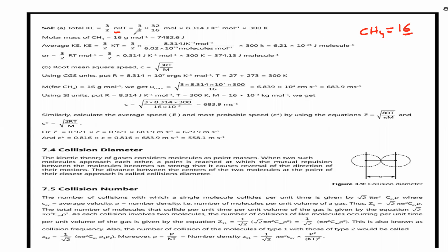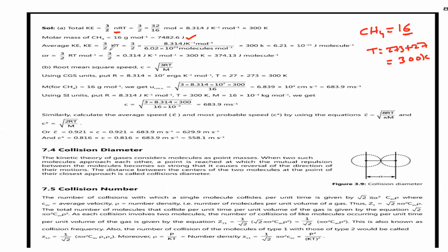So 3/2 into 32/16 into 8.314 into temperature. The temperature is given as 27 degrees C, so T is equal to 273 plus 27, so we can say it is 300 kelvins. After multiplying that, you'll get the answer, that is equal to 7,482.6 joules.